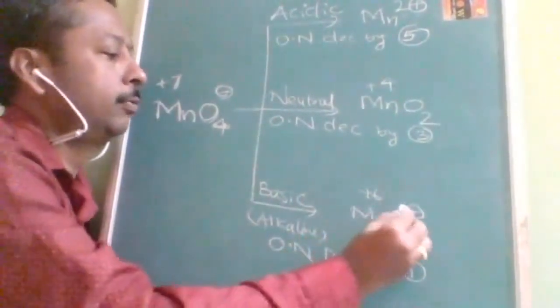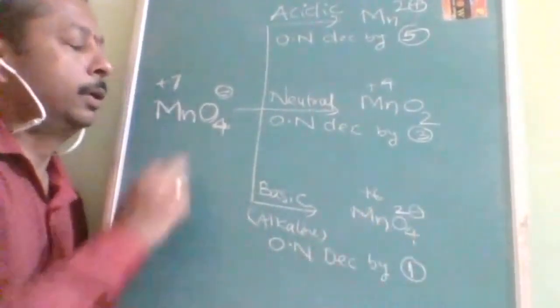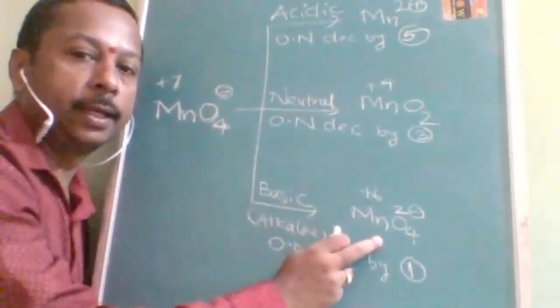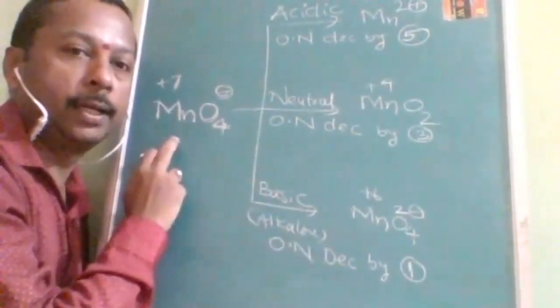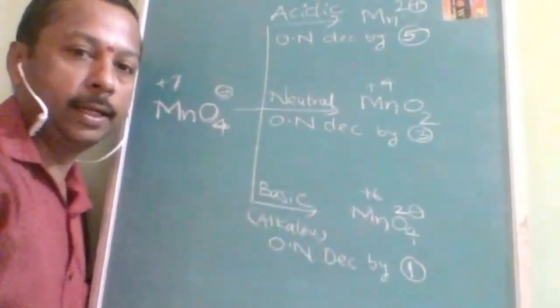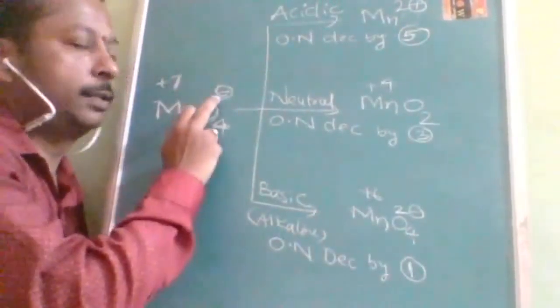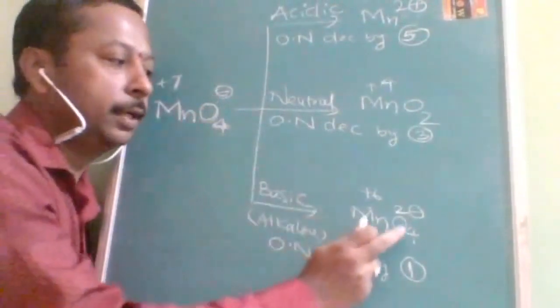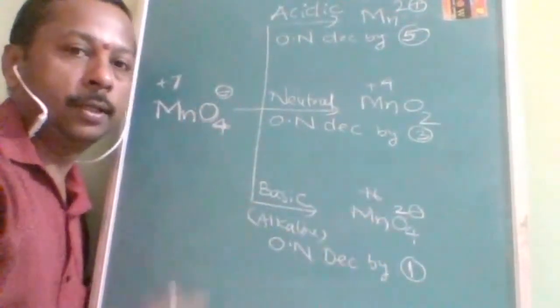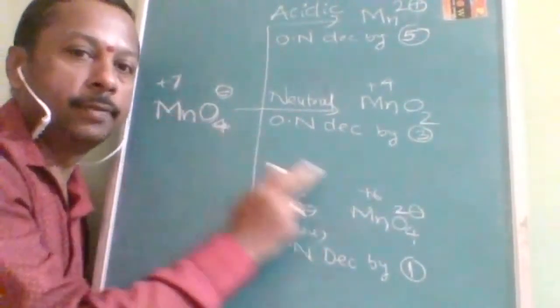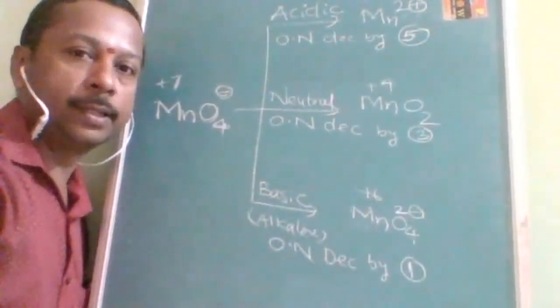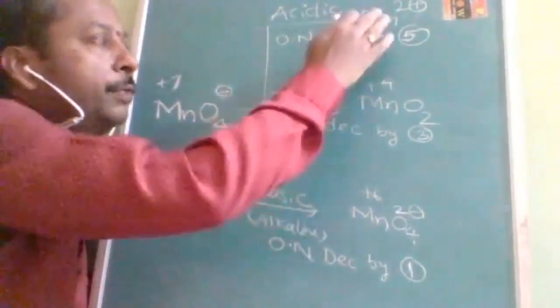it is converted into MnO4 2-. This is permanganate, this is manganate. What is it called? Permanganate, and it is called manganate. What is the difference? The only difference is that it is minus and it is 2 minus. So here the oxidation number is +7 and it is now +6. Okay, so a lot of things to remember.